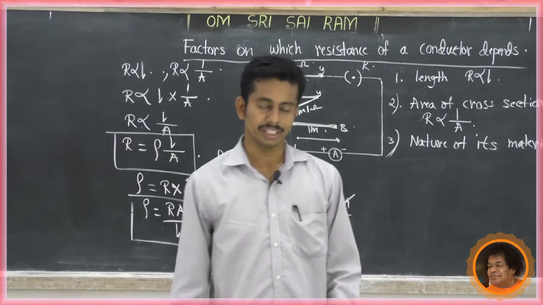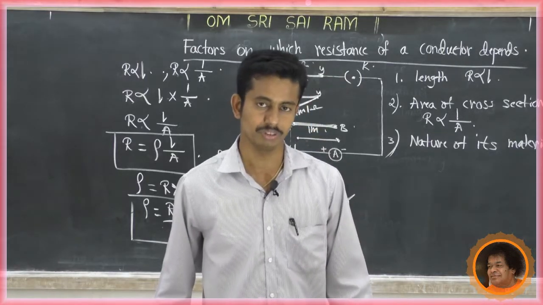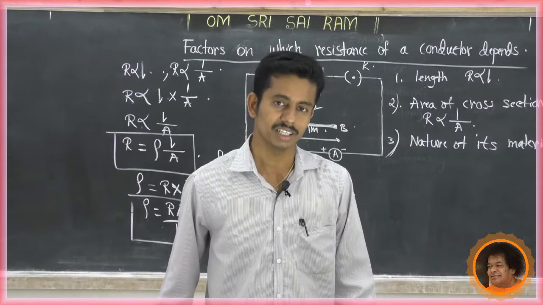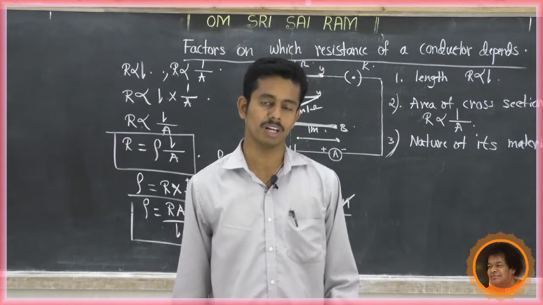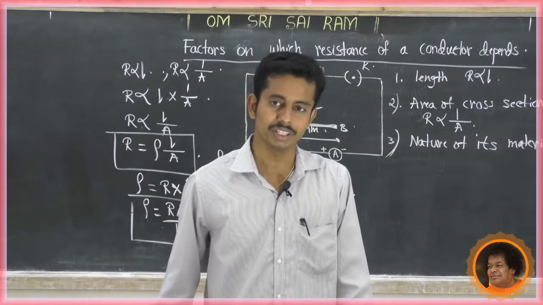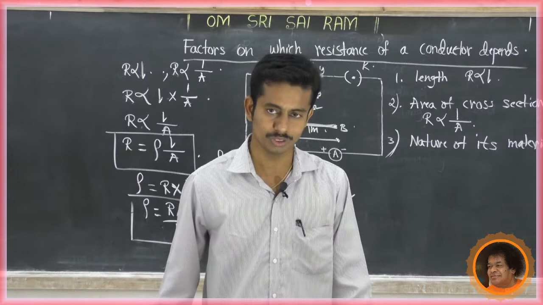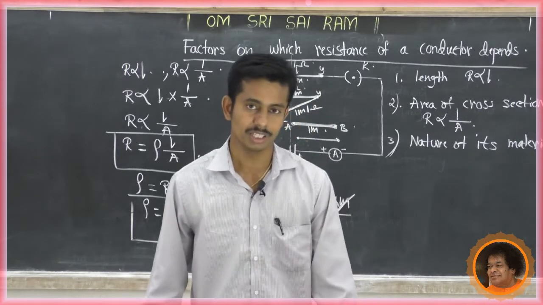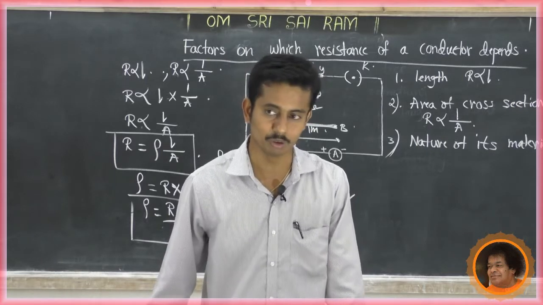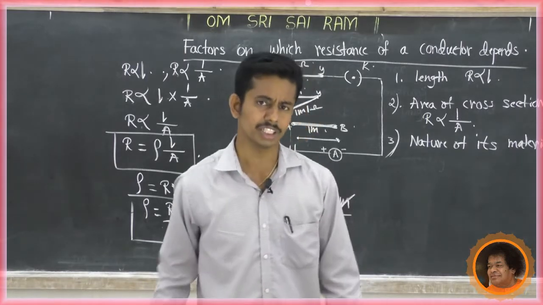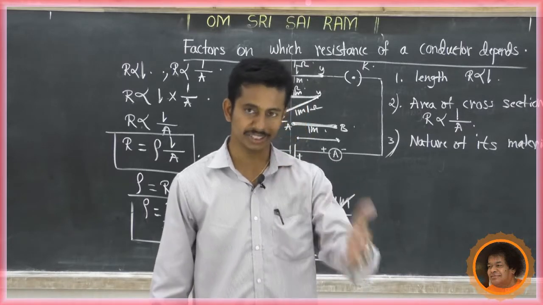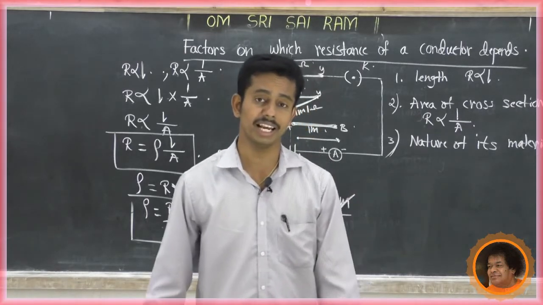These alloys are used in electric heating devices. Which are the electric heating devices? For example, toasters, electric iron box. These are examples of electric heating devices. Why are alloys used in electric heating devices? Because the resistivity of alloys is higher than that of constituent metals. Therefore, it is used. Not only is resistivity higher, they do not burn easily, they do not oxidize easily. Therefore, alloys are used in electrical heating devices.